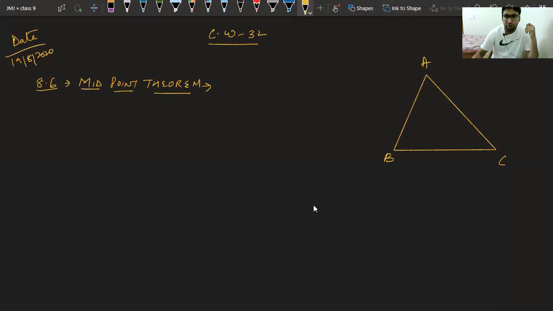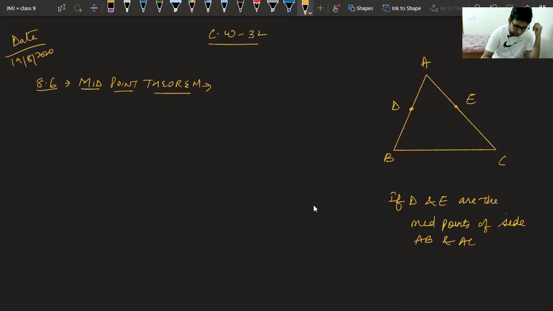So, the condition for this theorem is: if D and E, class try to understand this, if D and E are the midpoints of sides AB and AC, then we can say that this line segment which joins these midpoints, that is DE, is parallel to the third side, which is BC, and it is equal to half of it.